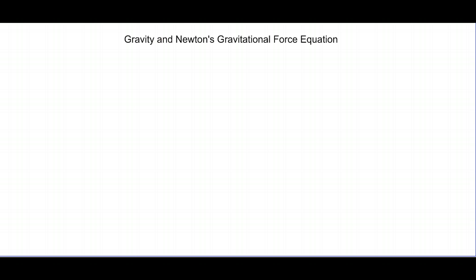So if we have two objects, object 1 and object 2, gravity will pull them together. So there will be a gravitational force of attraction. Let's call this one 1 and this one 2. There will be a gravitational force of attraction on this one, a force from object 2 on object 1. And object 2 will also have a force from object 1 on object 2. And they will pull toward each other with equal amounts, because that's what Newton's third law says, right? That a force from one object on a second object is equal to a force from that second object back on the first object.